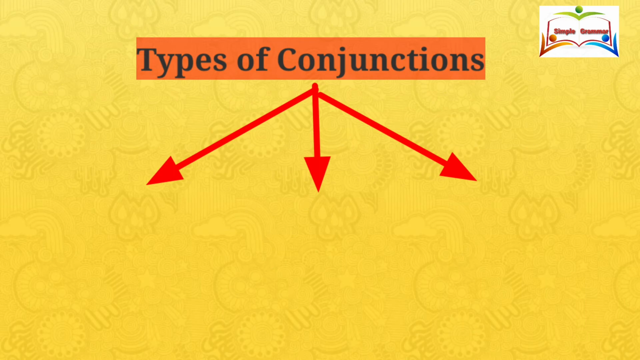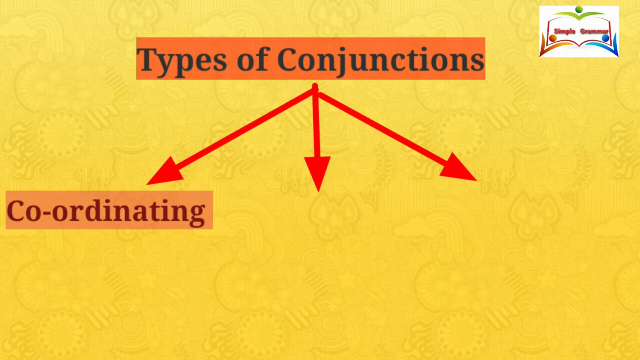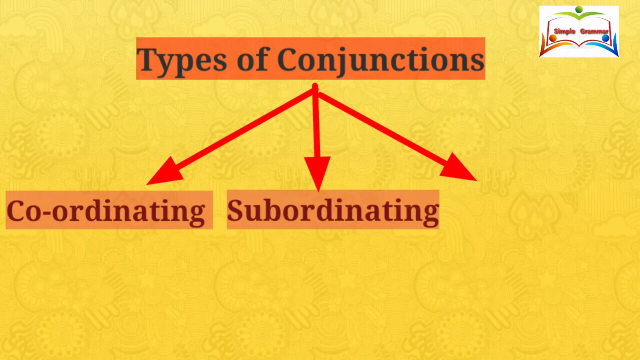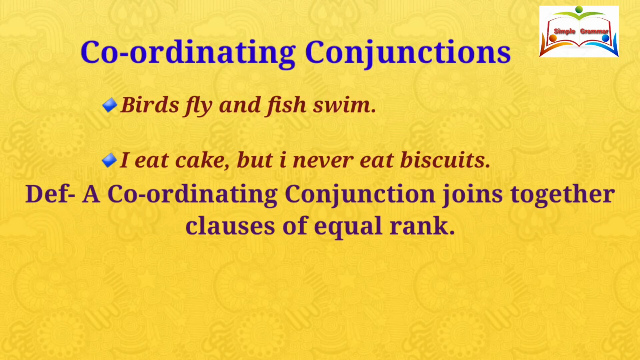There are mainly 3 types of conjunctions. They are coordinating conjunctions, subordinating conjunctions, and correlative conjunctions. Let's understand what is coordinating conjunction.